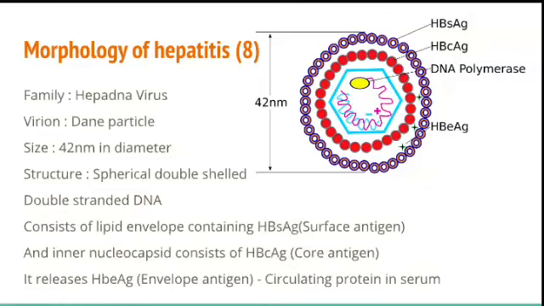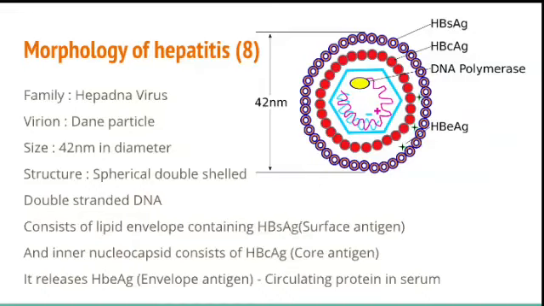The surface antigen represents the surface, the pink circles, and the next layer is the hepatitis B core antigen, that is HBcAg, and the envelope antigen, which is like the plus marks here, circulates in the serum. It's a protein which circulates in the serum. So these three antigens you should represent when you write about the morphology of hepatitis B.